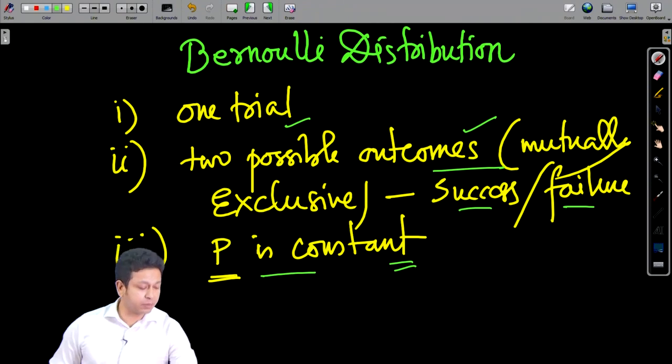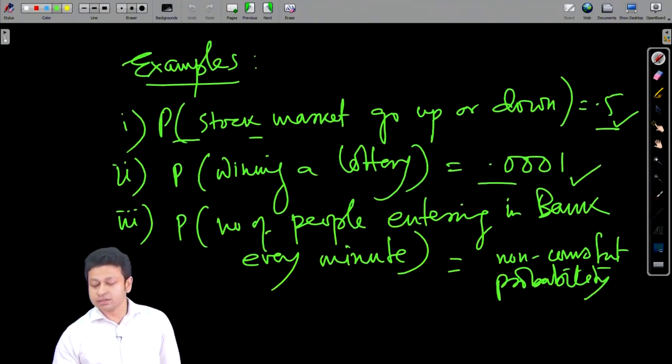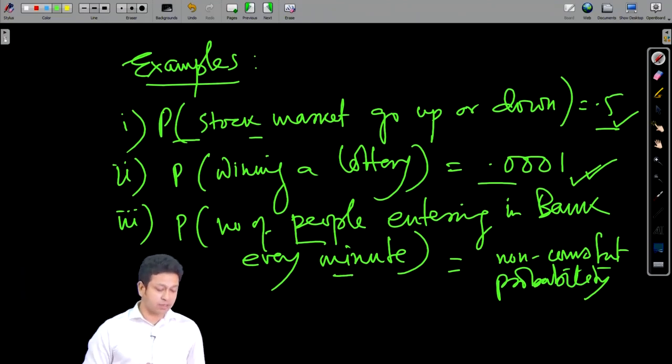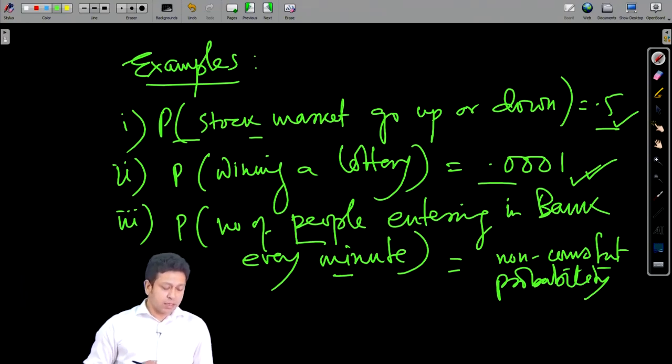So, that way I can have it as a Bernoulli distribution. Now, in this case, since the probability is not constant, we will not have a Bernoulli distribution. Going forward, a couple of things I should tell you.